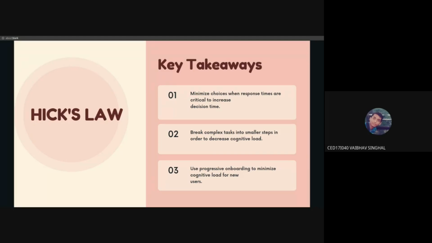So here are the key takeaways from Hick's law. Minimize choices when response times are critical, to decrease decision time. That's basically the example of that nuclear reactor, right? Having fewer choices, especially in cases where it's going to be required in case of an emergency. Break complex tasks into smaller ones in order to decrease the cognitive load, and use progressive onboarding to minimize cognitive load for new users.